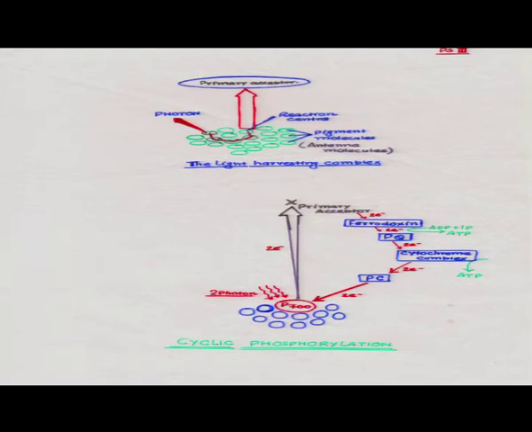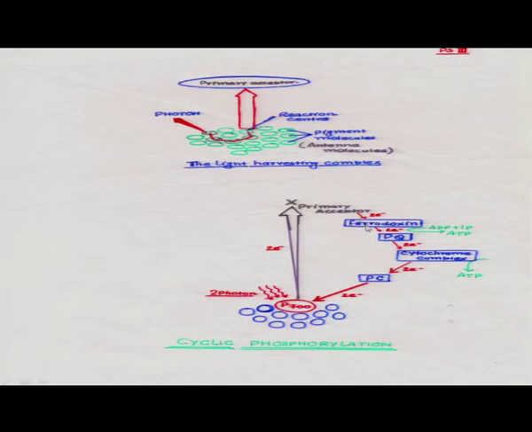Here is the summarized form of the light reaction: the antenna molecules, reaction center, and primary acceptors. Here are two types of pigment systems, as scientists discovered after the flashing of light and dark. This antenna molecule receives light and releases an electron.